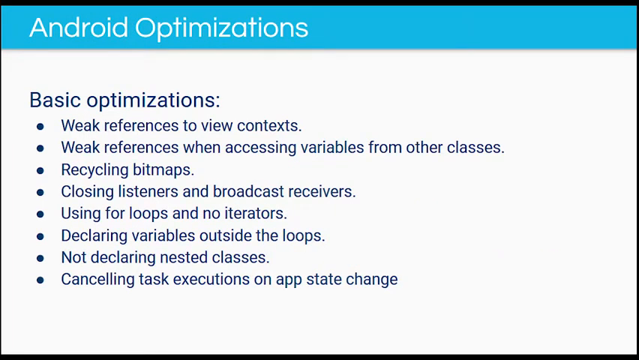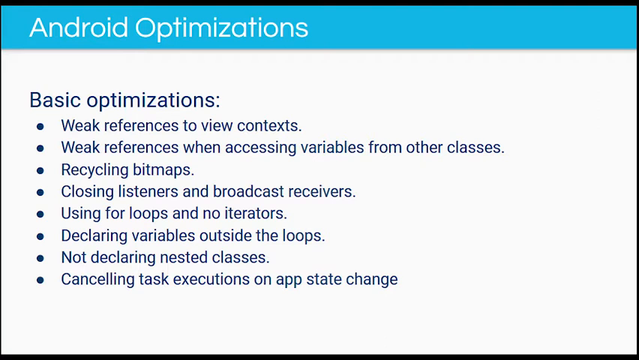Talking about Android optimizations, we used weak references to view contexts and weak references when accessing variables from other classes. This is to prevent any kind of strong relationship that would affect the garbage collection process. We also recycled bitmaps in order to reuse the memory allocations already made in the application. We also closed every broadcast receiver and listener that was active during the app life cycle.